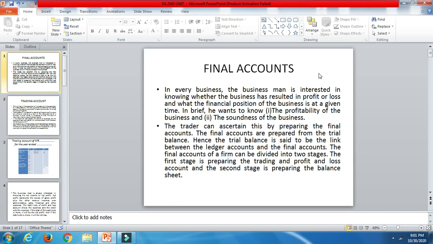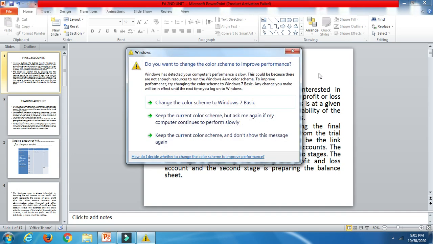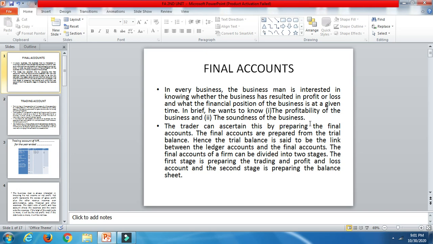Now, how will the shareholders or the company be in a position to judge whether the company is getting the benefit or is into losses? How will they know? The businessman, the shareholders, the owners, they should know the results of the company, whether they are into profits or losses.